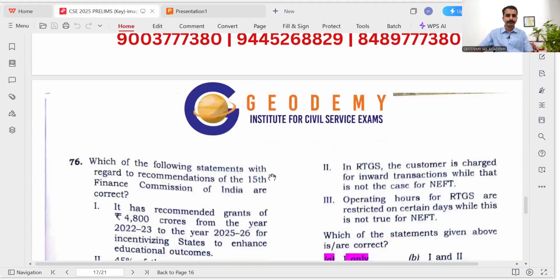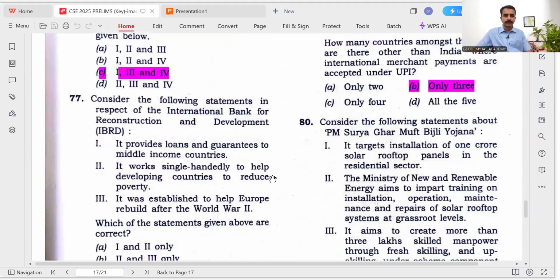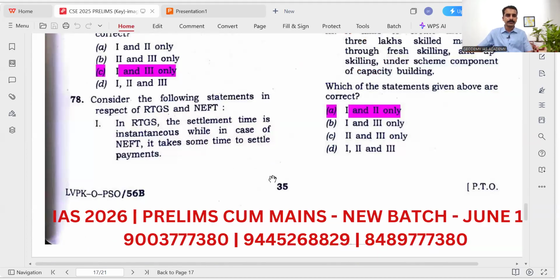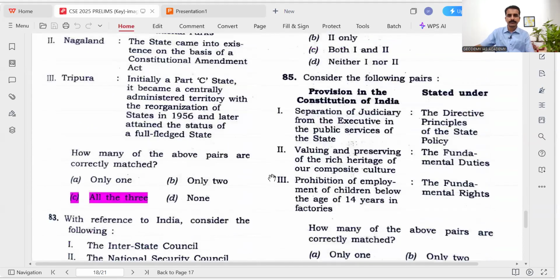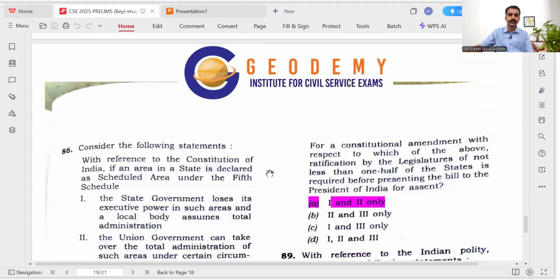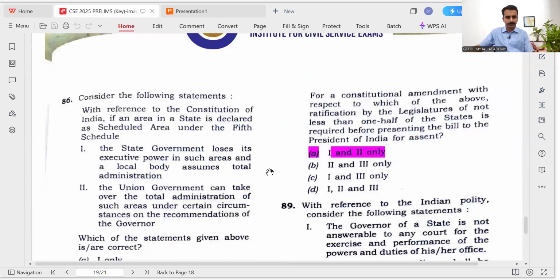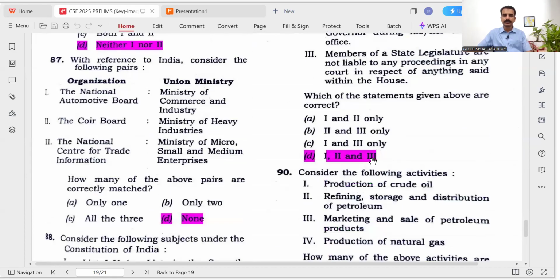Then UPI usage, then ordinance. And we know the governor issue, Article 200, was in the news frequently. They had asked this. And the Scheduled Area Act and the Northeastern State issues were there. So that was also in the news frequently. And the governor issue.